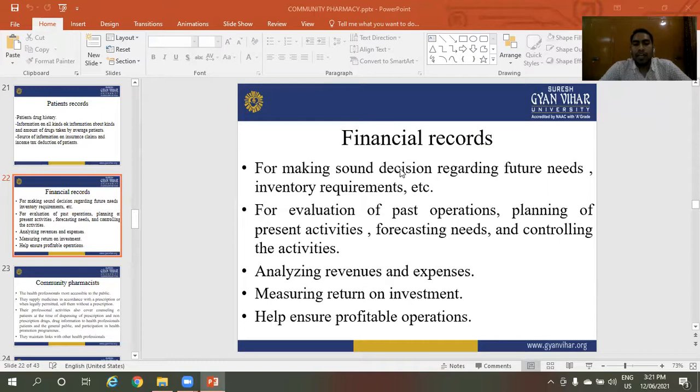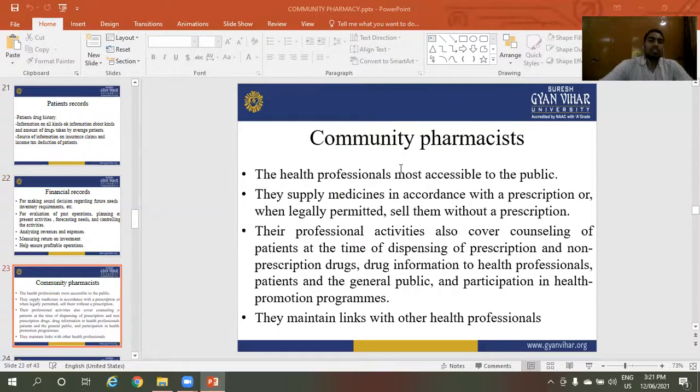These are included in the financial record: analyzing revenues and expenses, and measuring the return on investment, which helps ensure profitable operations. These are the financial records.